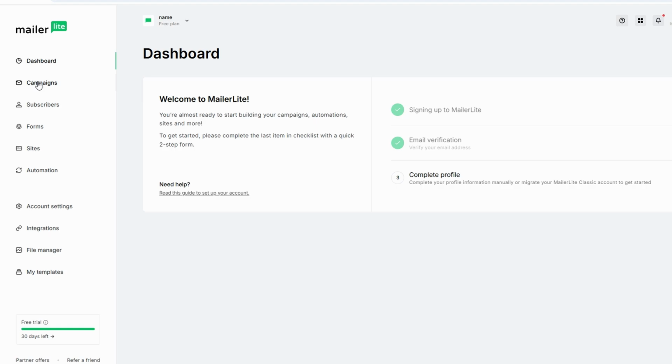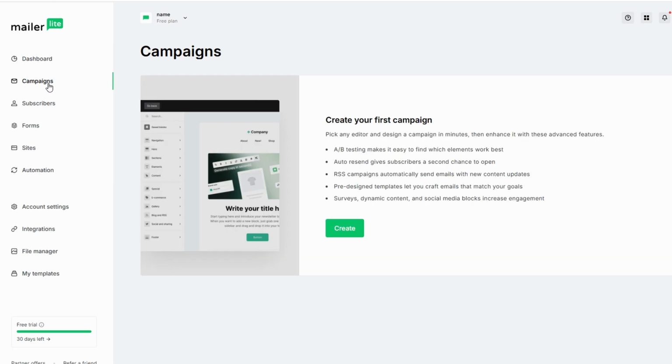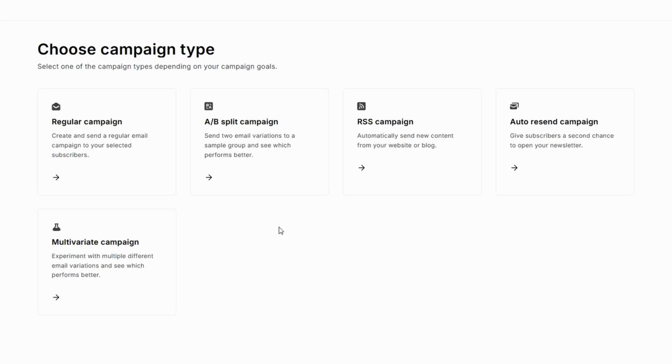Start by navigating to Campaigns from the sidebar. This is where all your email campaigns will be managed, and it's the starting point for setting up a new one. The next step is to decide the type of campaign you want to create: regular campaign or A/B split test. A regular campaign is straightforward and perfect for sending a single email to your list.